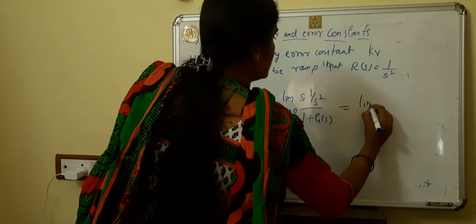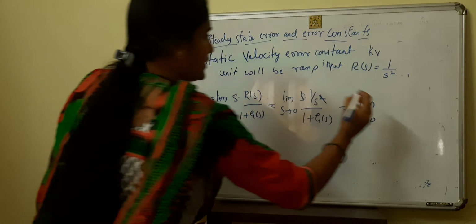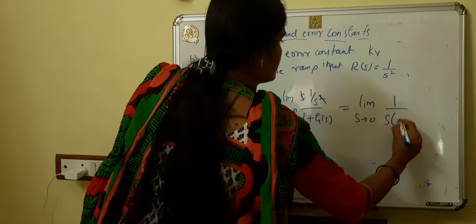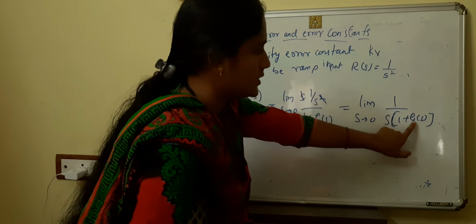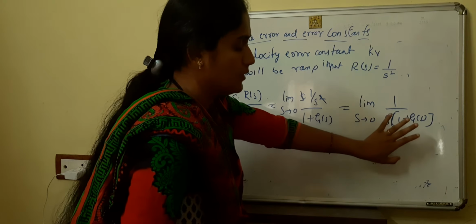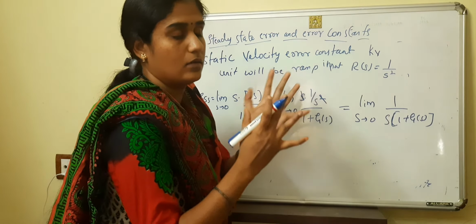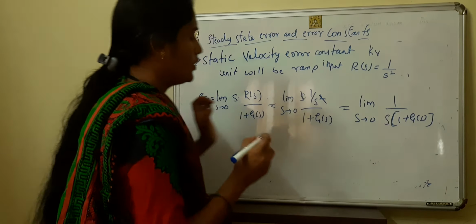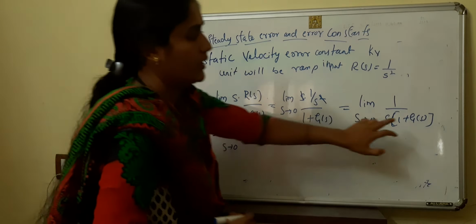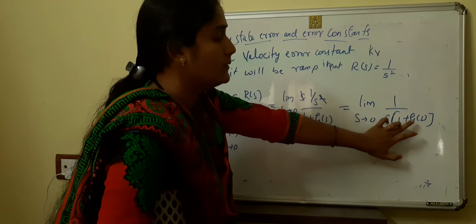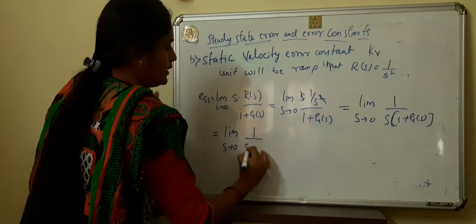Okay. Limit s tends to 0, this and this cancels, so it becomes 1 by s, 1 plus g of s. If you consider g of s compared to 1, the g of s value is much greater than 1. So we can write it as limit s tends to 0. Why are we taking just g of s? Because compared to 1, g of s is a very big value. So we are considering only this.